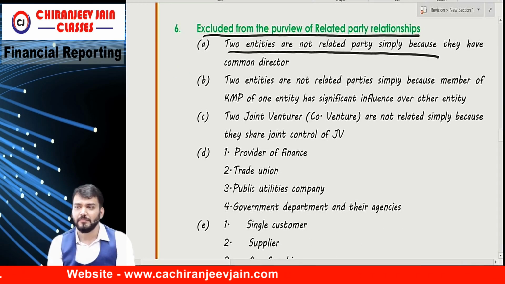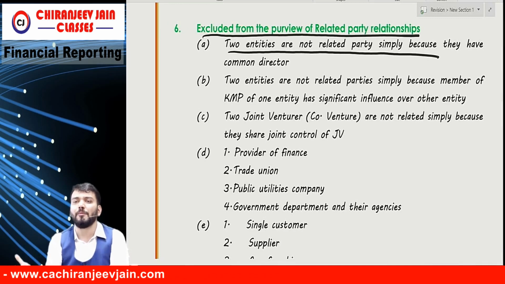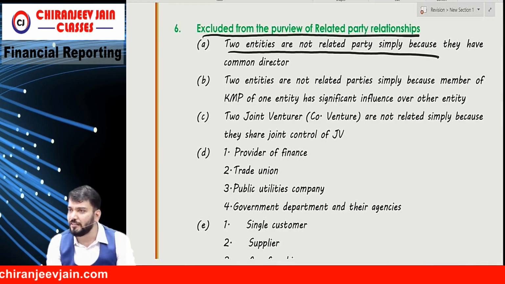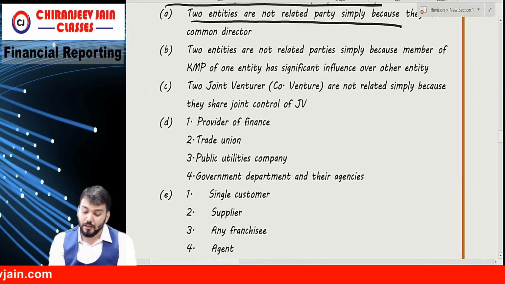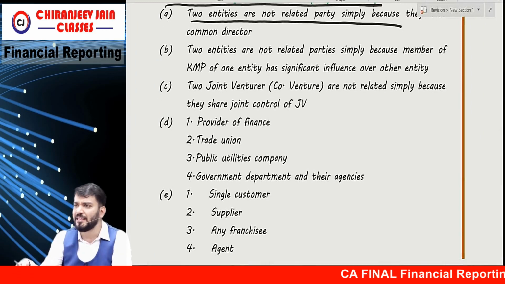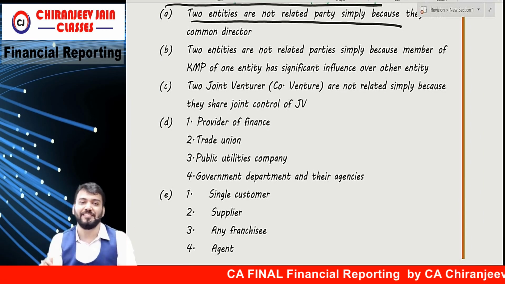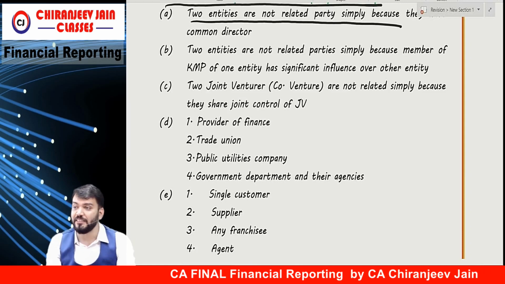Already we have done this. Ram is the director of two companies; whether those entities are related or not. Two entities are not related parties simply because a member of KMP of one entity has significant influence over the other entity. I have done that. They are not related. It seems they are related, but they are not. So they are also giving clarification.